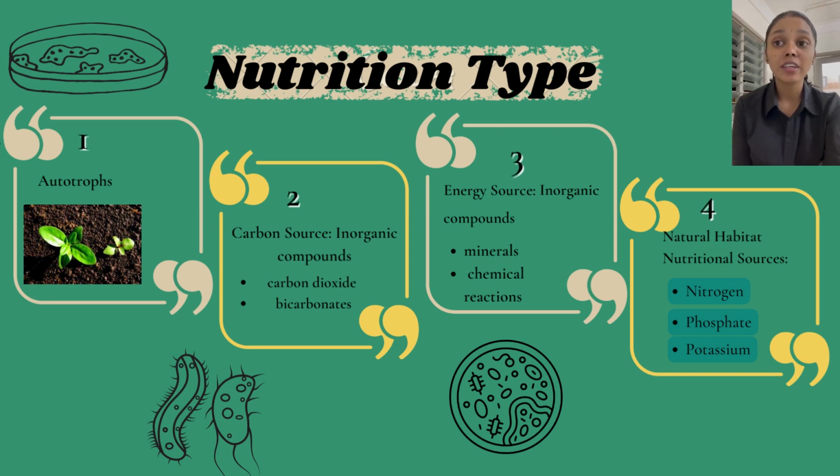Nutrition type based on carbon and energy source. Firstly, the carbon source is inorganic compounds, with examples being carbon dioxide and bicarbonate. Second, the energy source is inorganic compounds, which means minerals and chemical reactions.